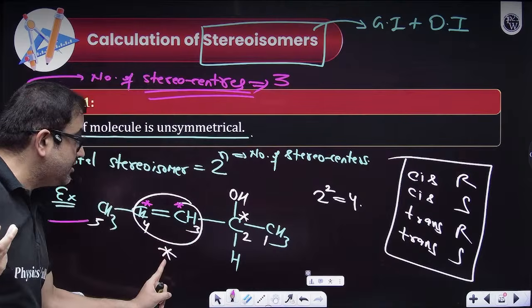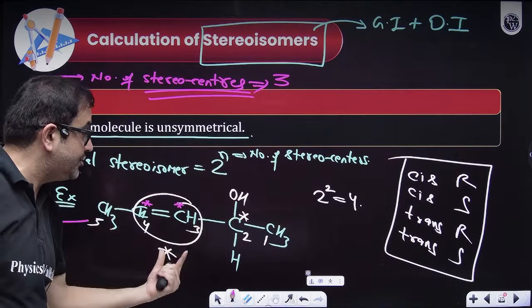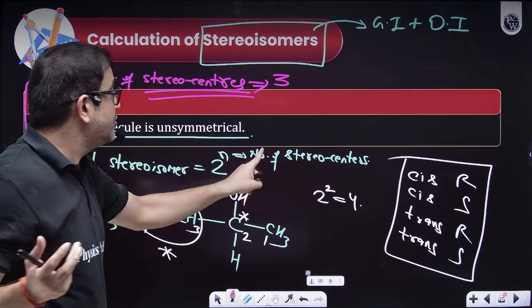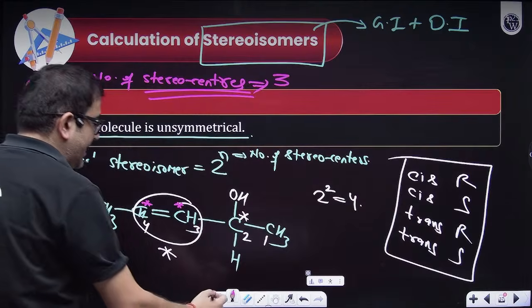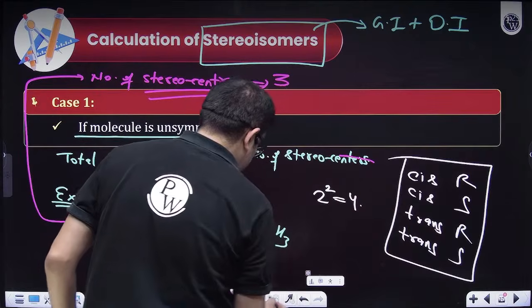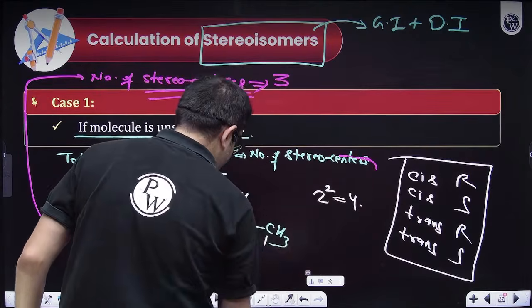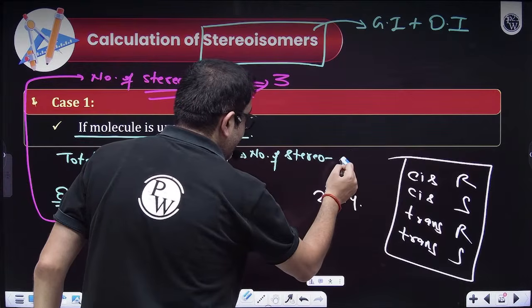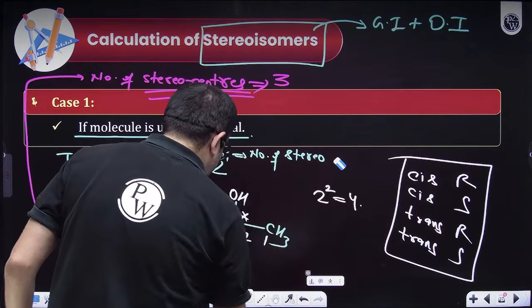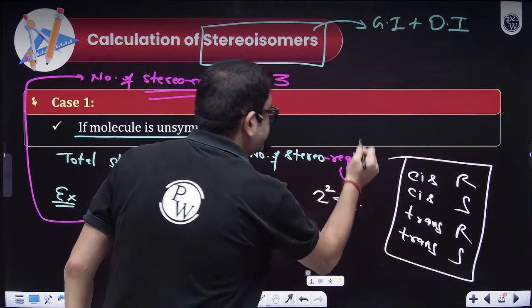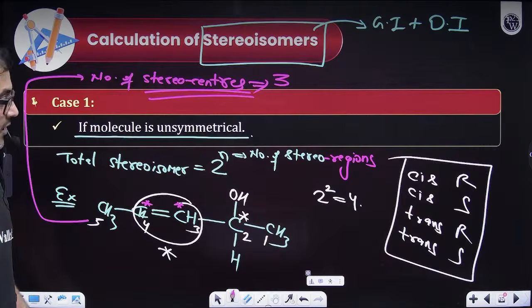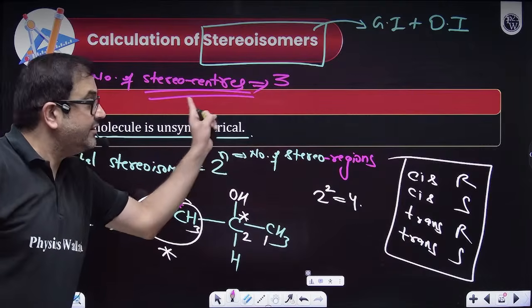So these are my value of n. So yes, in that case I have written number of stereo centers. Then I guess this n is by English not accurate. So number of stereo regions, I should say, because centers are again 3.